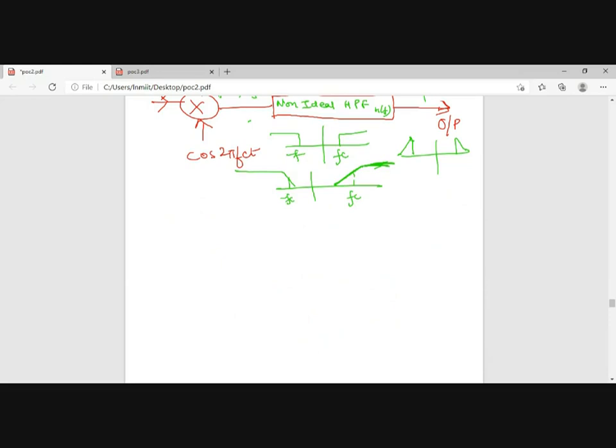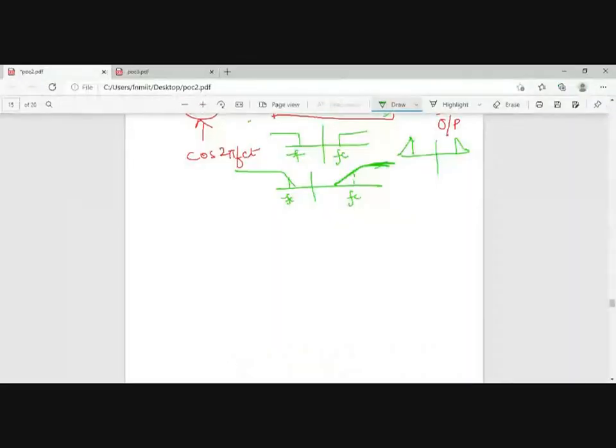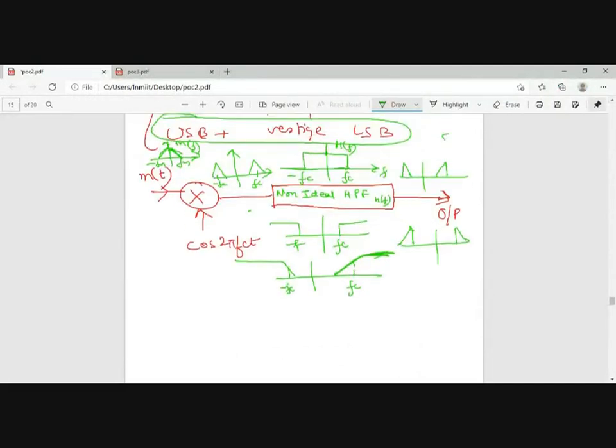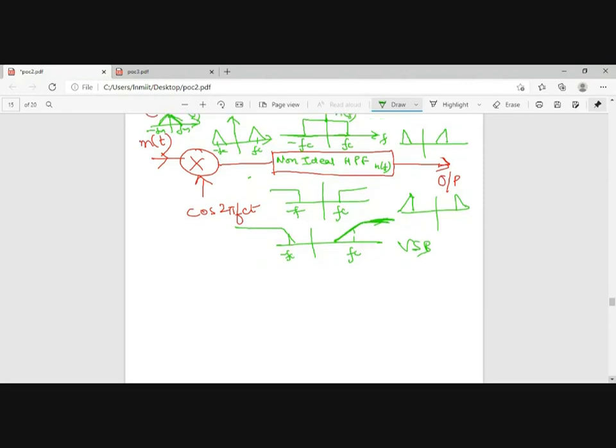So this was clear. Any confusion regarding this? Then I can go for the derivation of the criteria for selecting H(f) so that VSB can be transmitted without distortion. Any doubts regarding this? We have already discussed ideal and non-ideal filters. If we go for ideal filters, this will be SSB, and if we go for non-ideal filters, we go for VSB. Okay, so let's start because I'm not getting any queries.